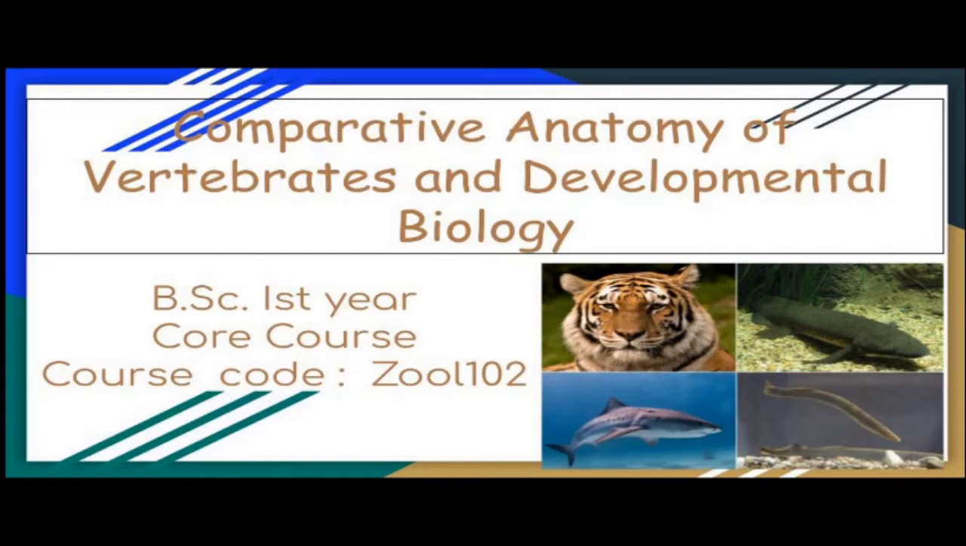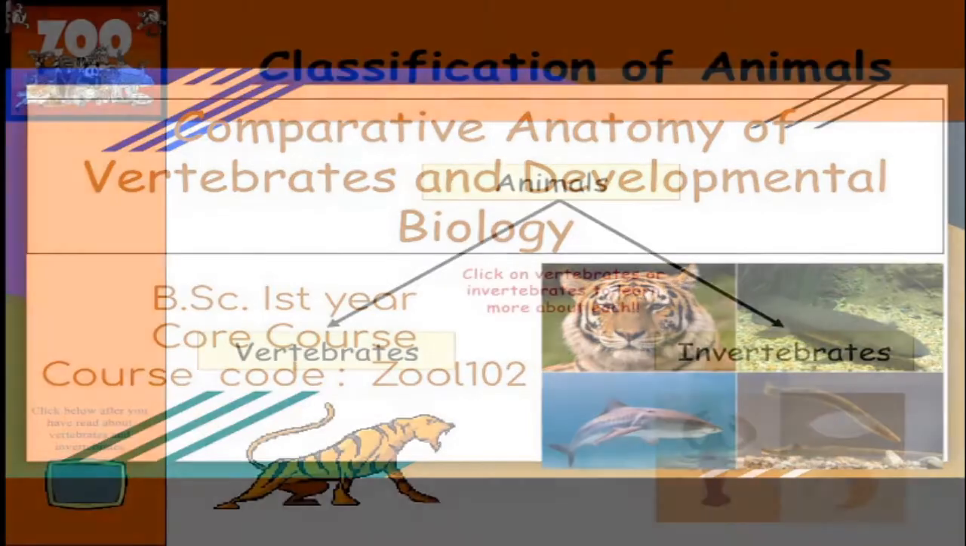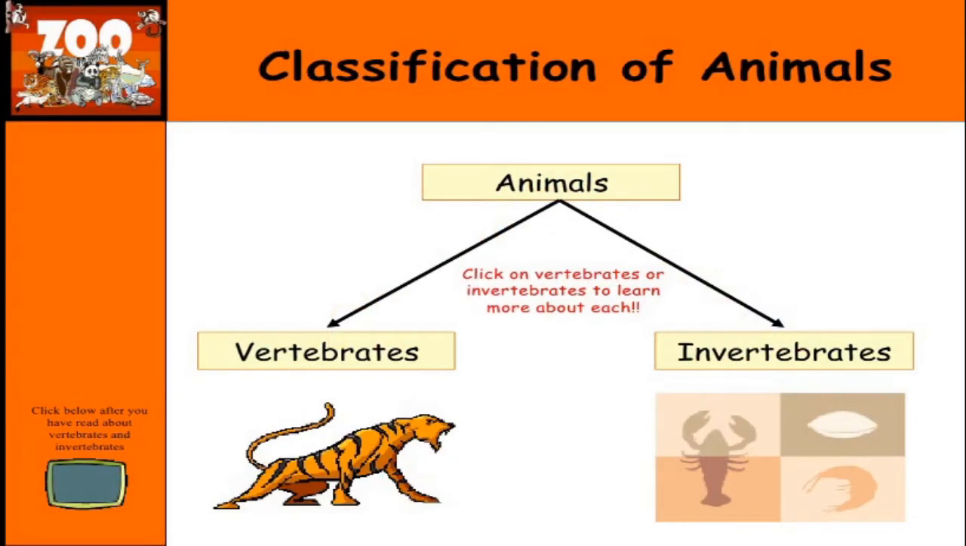So before we go into detailed account of vertebrates, I would be talking about the classification of the animals, because we cannot jump directly to the vertebrates, which is a more complicated system, without knowing the invertebrates. So I would be throwing some light on the broad classification of the animals, and it is just an introductory lecture. Basically, the animals are broadly classified into two groups.